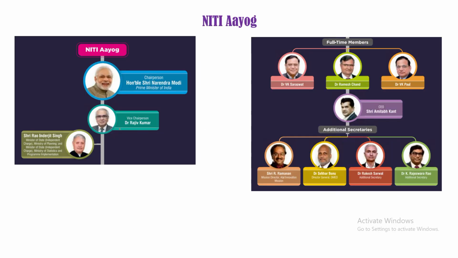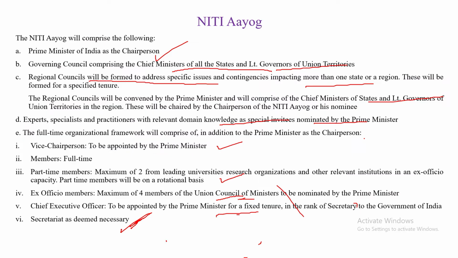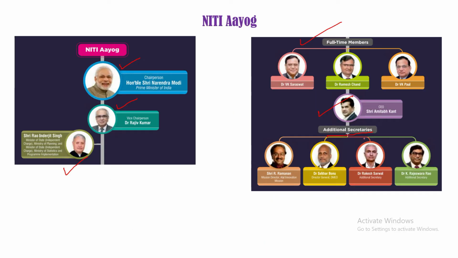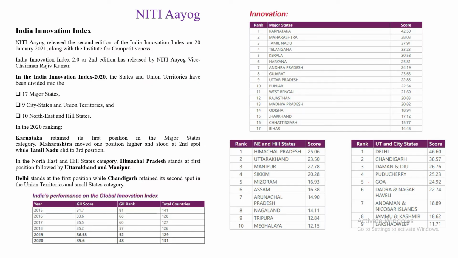See, this is a pictorial diagram. NITI Aayog. You see here PM Modi, he is the chairperson, and he appoints the vice chairperson. Again, Minister of State Independent Affairs Rao Inderjit Singh. And then there are 3 full-time members, and then the CEO, and then the additional secretaries as deemed necessary. We have read in the last part, you see point number 6. So there are 4 secretaries. Alright, going to the next.